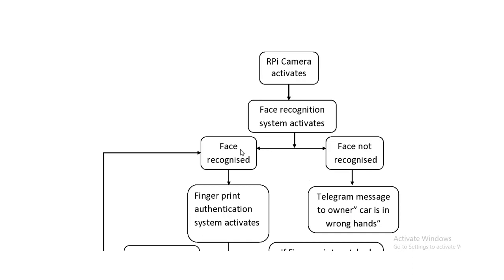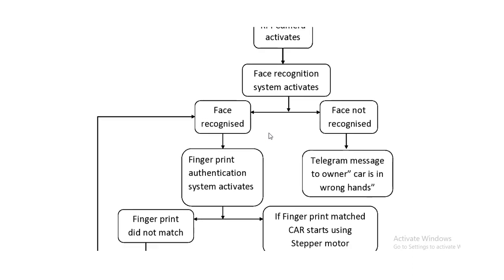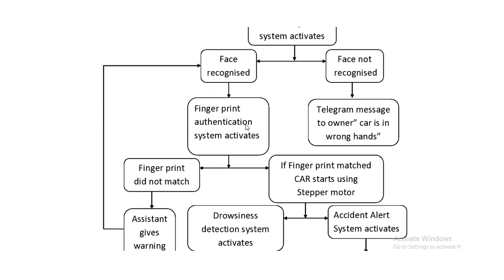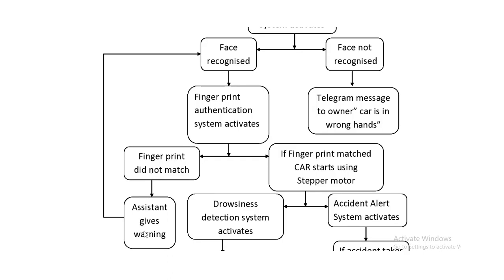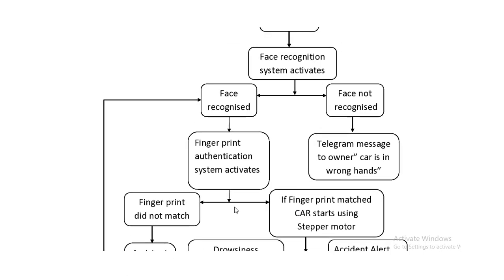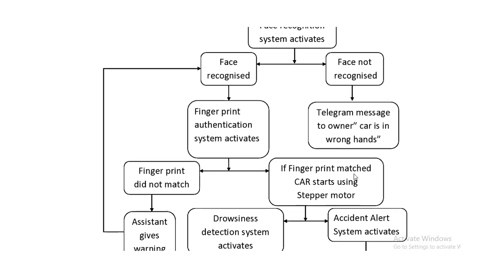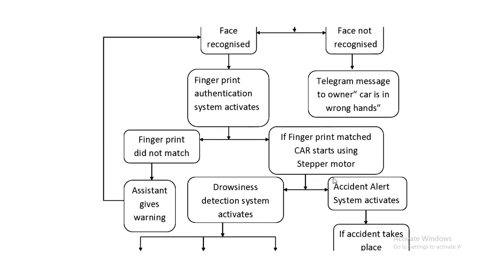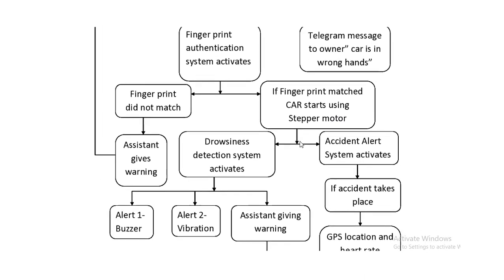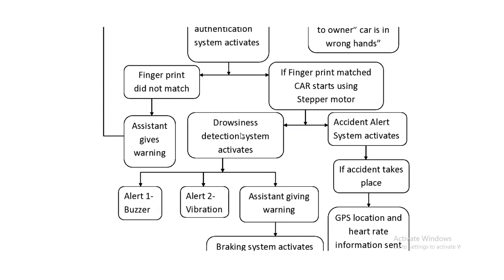But if the face is recognized successfully, then the fingerprint authentication system will activate. In this we have another two cases: if the fingerprint does not match and if the fingerprint matches. If the fingerprint does not match, then the assistant will give a warning and the person will start again with face recognition. If the fingerprint matches successfully, then the car will start using the stepper motor. After the car starts, two systems will activate: the first is the drowsiness detection system and the other is the accident alert system.